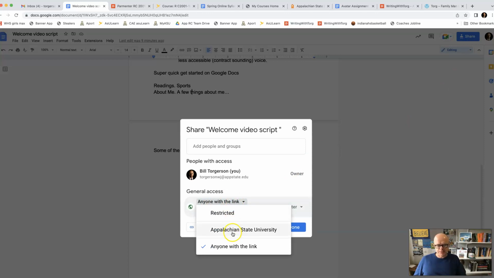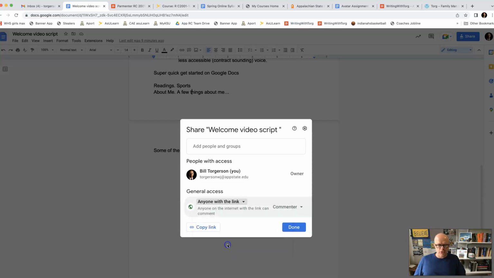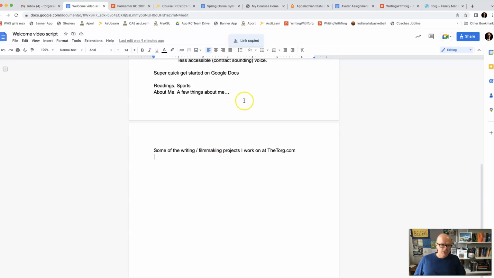It could just be people at App State. That always works fine. But if you forget to log into your App State email, I go with anyone with the link. And then you guys can comment on this script if you wanted. I don't know why you would, but I could change that to editor. People do pretty well with changing this so that we can read what you've written, but a lot of students at the beginning forget to put commenter. That allows us to comment on your writing. You copy that link, and now you're ready to turn it in on As You Learn. So we'll get more into Google Docs later.